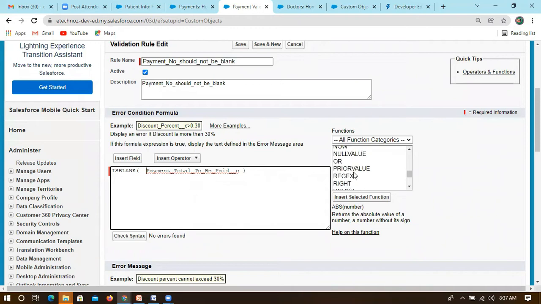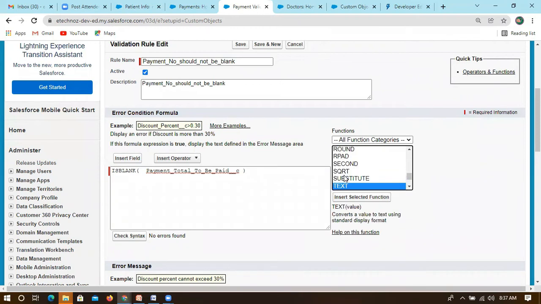Go below text, so you can just find text. So it is mentioned here. Text of value: whatever field you are mentioning, which will be in a different format, it will convert that value to a text format. If you are writing on the left side, that means it is converting the right-hand value, and the output, the return type, will be text only.